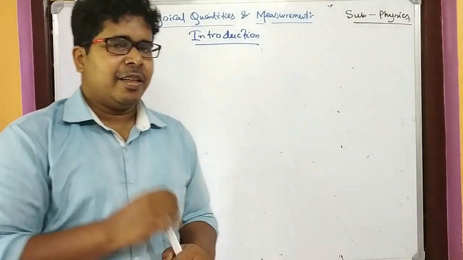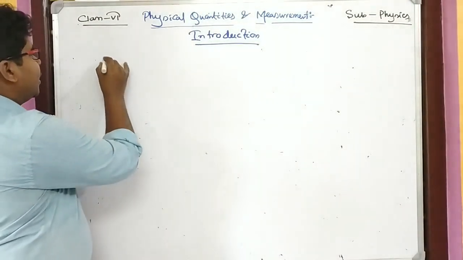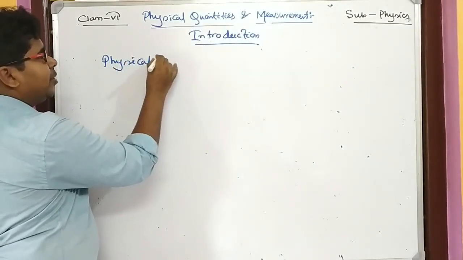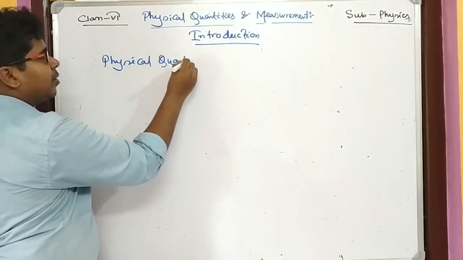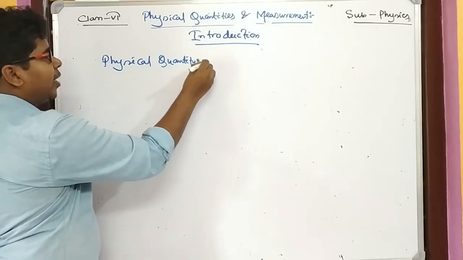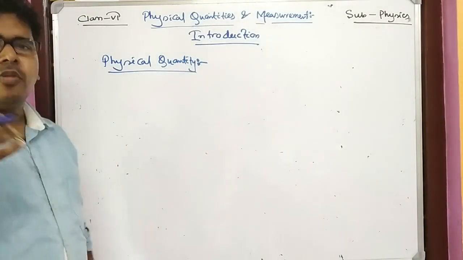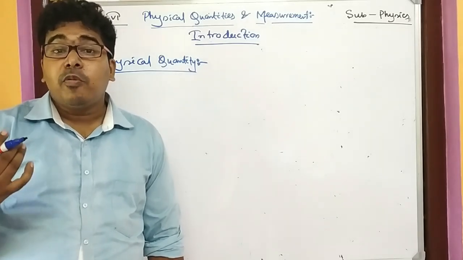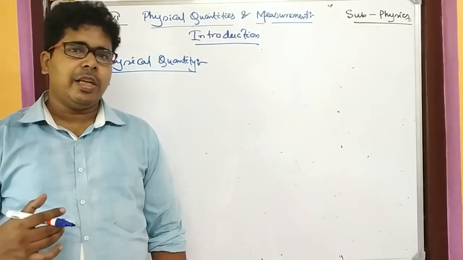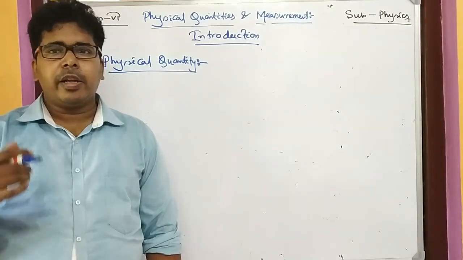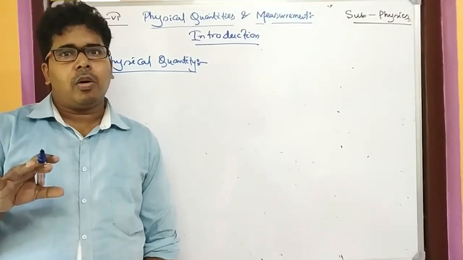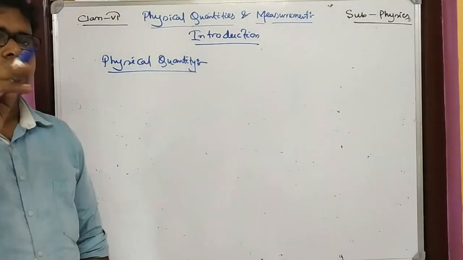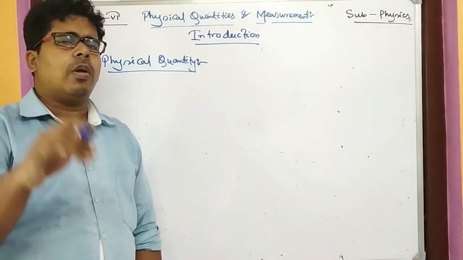So here this language is physical quantity. We can say that it is the language of nature to find the law of it. Now if I write it in exam, it is the language of law of nature, we will get a big 0. It is for your knowledge only.